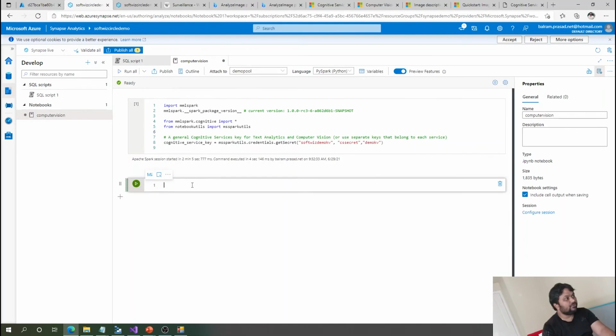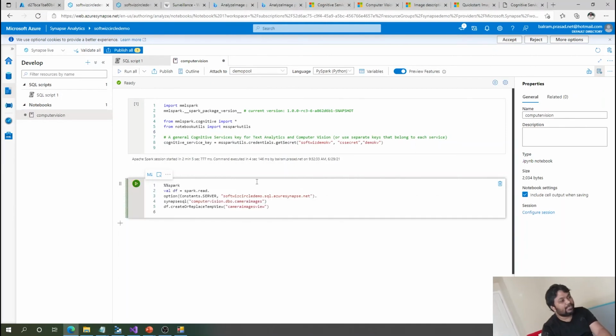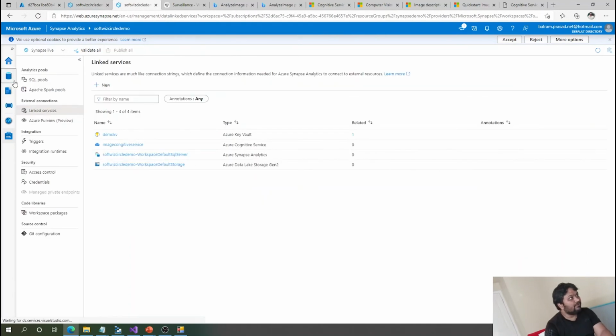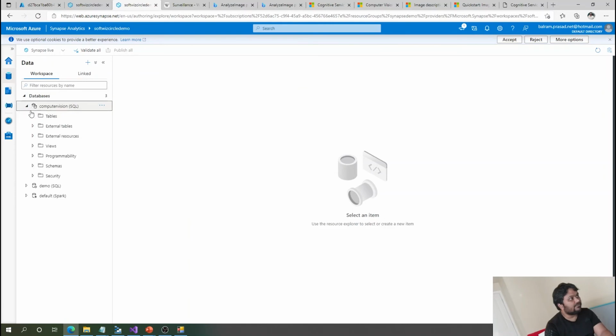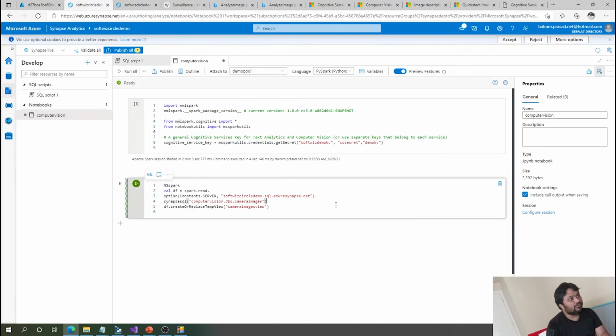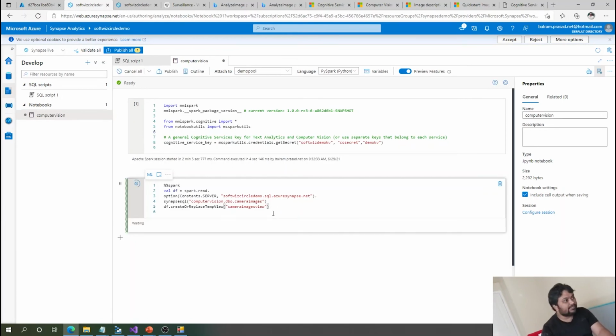Now, as you know, we have our data in one of the tables in the Spark dedicated pool. So I'm going to connect to that table, and this is the syntax that I am going to use to read it. This is the server name, the Azure Synapse.NET workspace, our demo. If you see, our workspace name is that one, and if you go to databases, this is our database, computer vision, and this is our table, camera images. I'm going to read that one, and create a temp view in Spark itself. So let's read this one and do that.